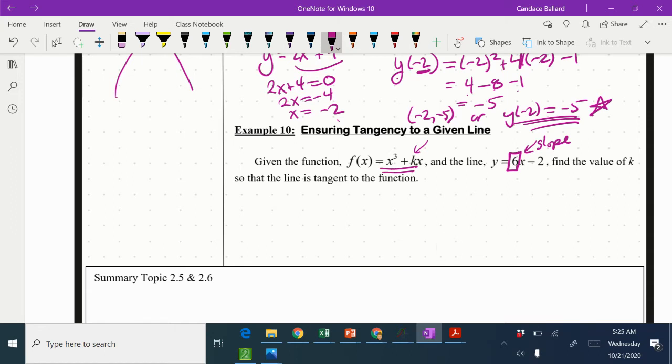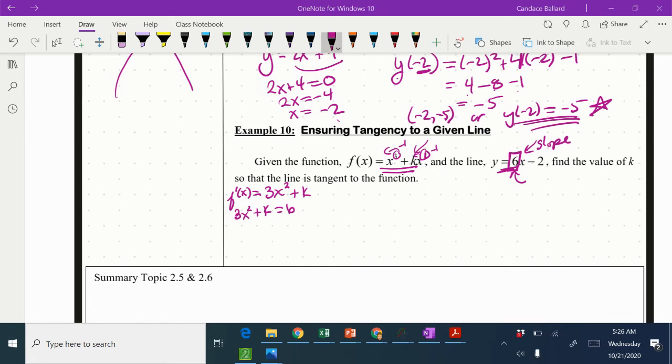So I'm going to find the derivative of this and set it equal to that slope, and hopefully that will help me find the value of k. So I'm going to start by taking f prime of x equals, and I'm going to bring the 3 in front, so 3x, subtracting 1 from the exponent, squared. And then this is going to be 1 in front, 1 times k is k. I'm subtracting 1 from the exponent, so it's x to the 0 power. So that's my derivative. I'm going to take that derivative and set it equal to the slope in this line because I already know the slope. So 3x squared plus k equals 6.